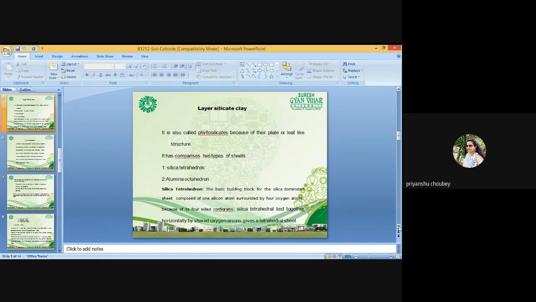Thus, there will be one pH when total positive charge is equal to total negative charge, resulting in the zero net charge. Zero net charge is also called the zero point of charge, or ZPC. Repeat again, this is very important. Zero net charge is the one pH when the total positive charge is equal to the total negative charge, resulting in the zero net charge. So the zero point of charge, or ZPC.